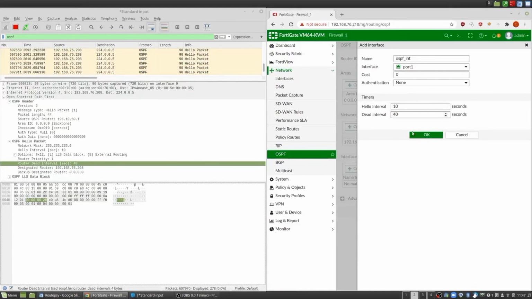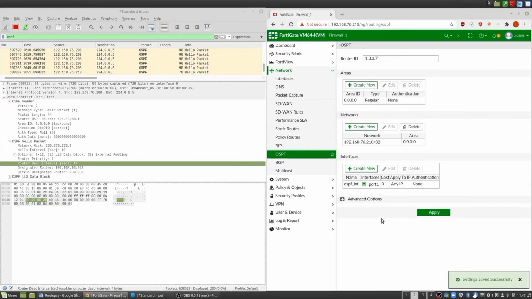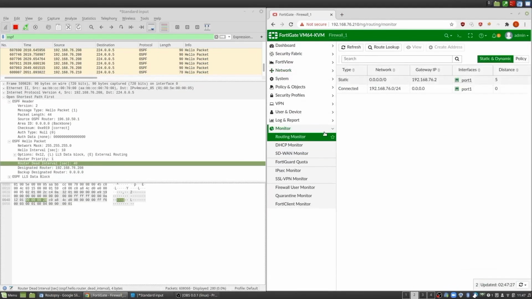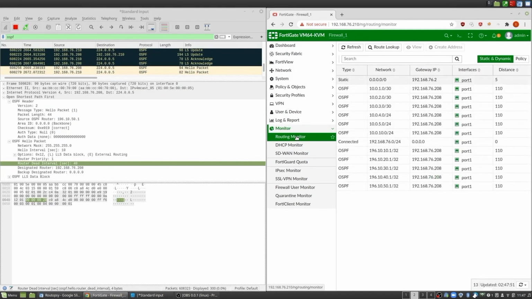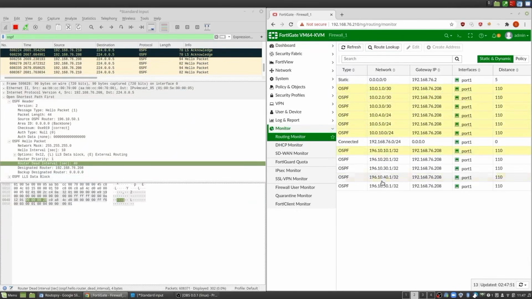Once we apply this configuration, you're going to see in the Wireshark there's going to be some OSPF conversation happening, and that's when the routing information is going to start sharing. It should take a second, and you're going to see some movement in the Wireshark capture, and then you can see the LS update packets sharing the routing information. It should take a couple of seconds, and then this state would have been processed, and both routers would have shared the routing information. So let's give it a second, and let's see if the FortiGate has learned any new routes. There we go, we've learned a bunch of new routes. Pretty cool. We haven't really done anything malicious as such, but we've learned of new targets, and it's a more accurate way of enumerating targets.